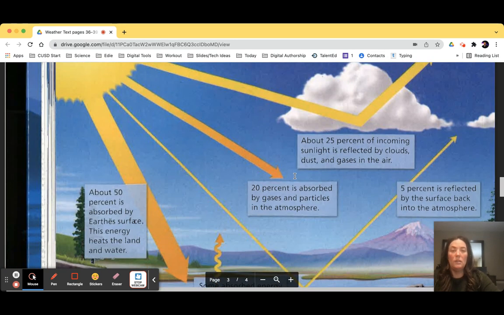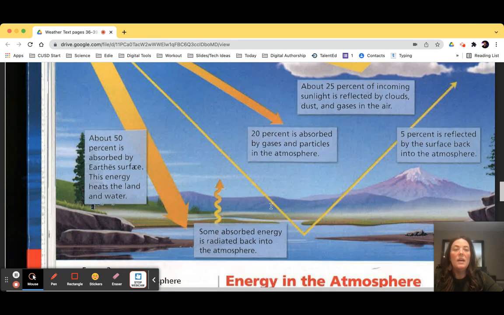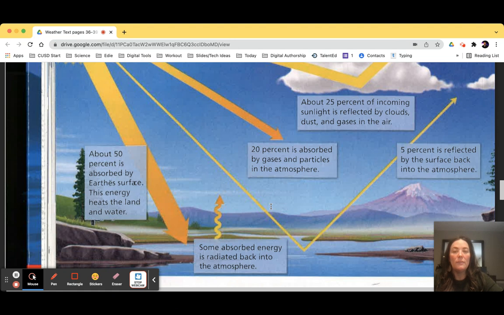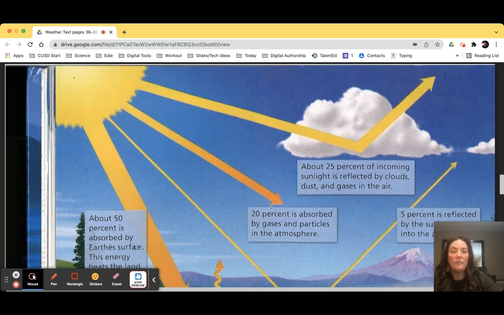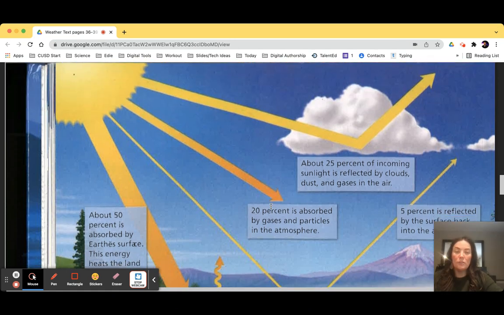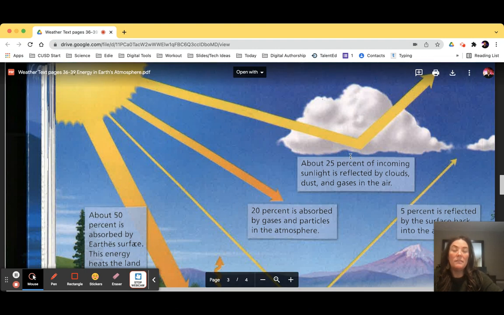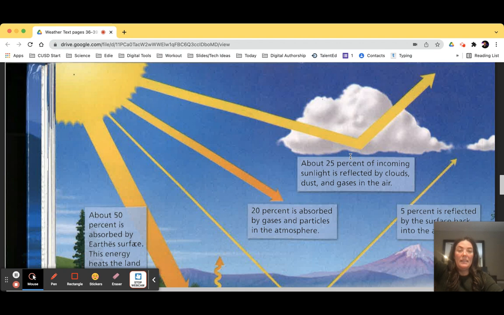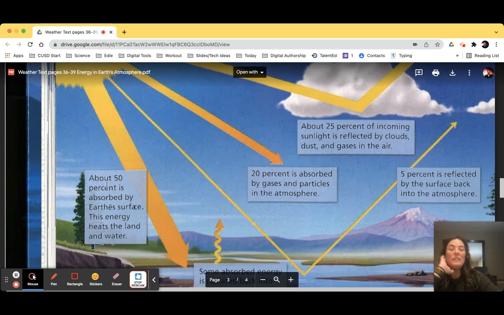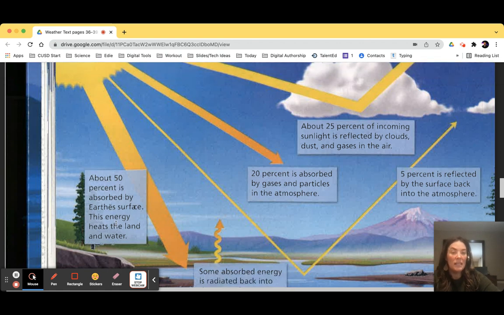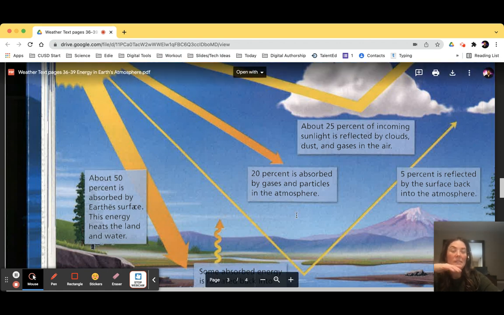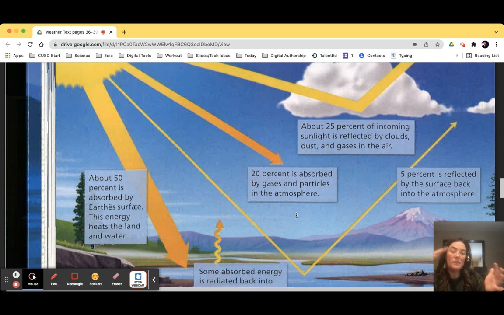This diagram here shows us what happens to the energy that we get from the sun, because not all of the energy that we get from the sun makes it all the way to Earth's surface. We're on page 38 now. What you see here is that about 25% of the light that we get is actually reflected back into the atmosphere by the clouds, the dust, and gases. About 50% of it does make its way and is absorbed by Earth's surface. That's the energy that does heat the land and the water. 20% of it, though, is absorbed right by our atmosphere in the troposphere. It's absorbed by the gases and particles.